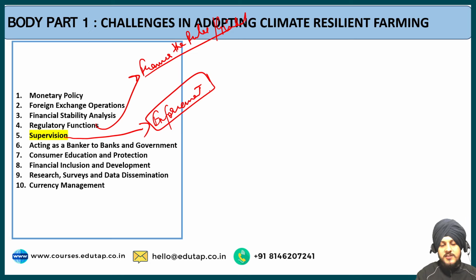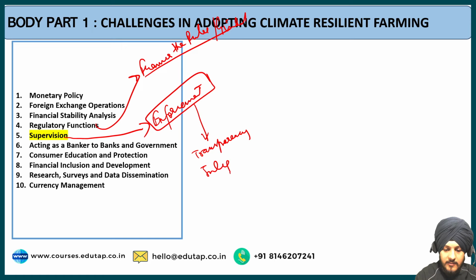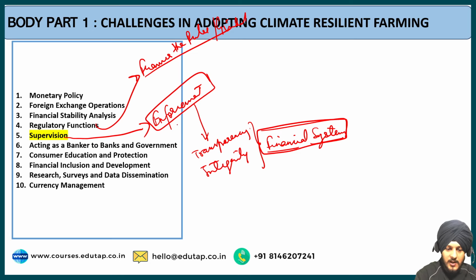Why is the enforcement important? In order to maintain the transparency, the integrity of the financial system. I hope my handwriting is legible to you. So it ensures the transparency and integrity in the financial system, and this is the difference between the regulatory function and the supervisory function. I hope it is clear to you.